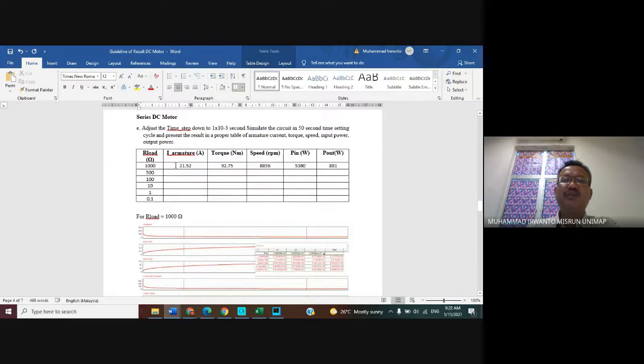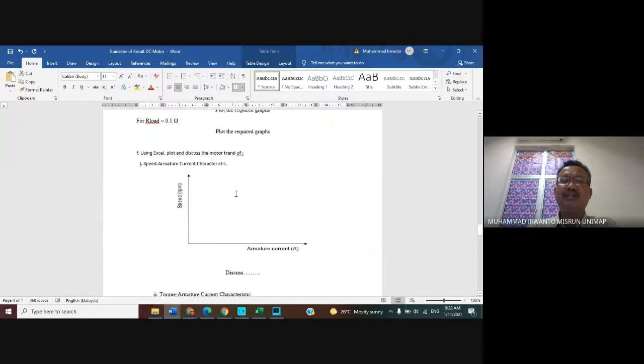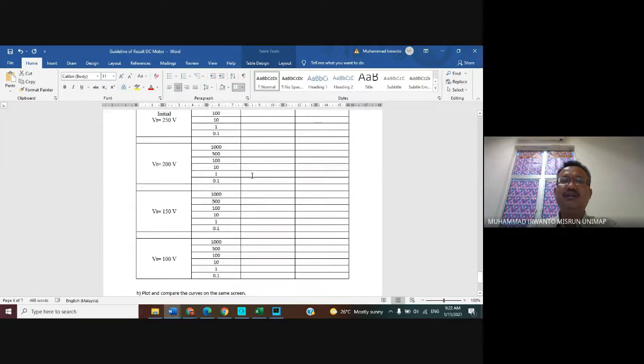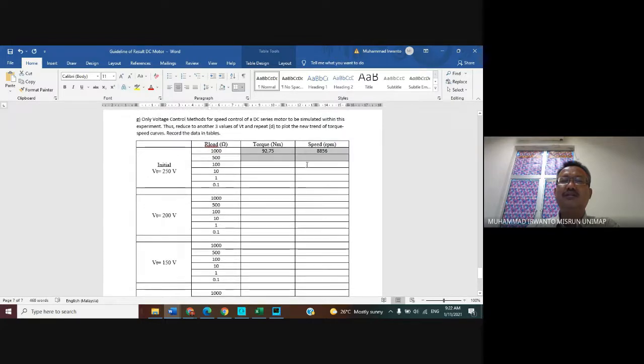Following the table you will obtain all the values, but here you can just take the value of the torque and speed only. Please put the initial here.